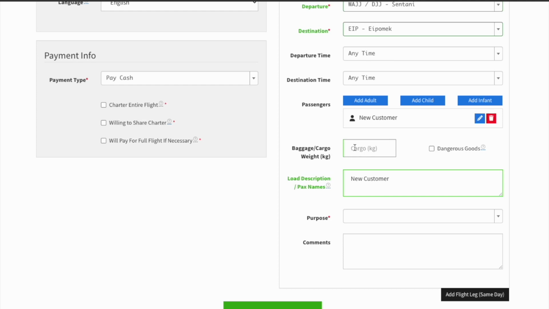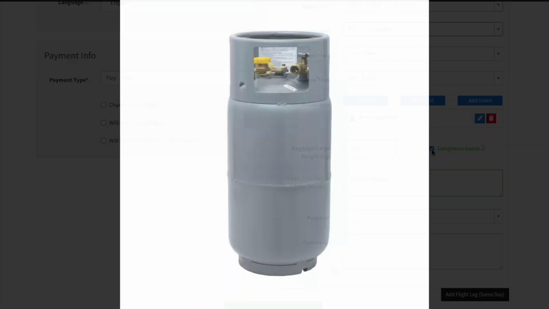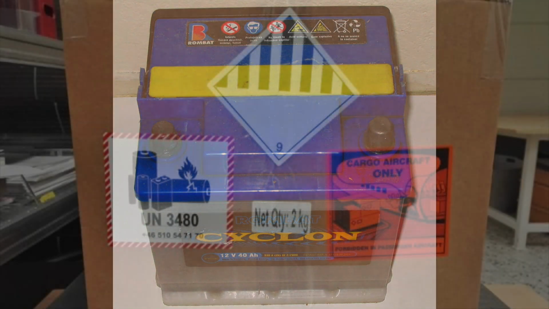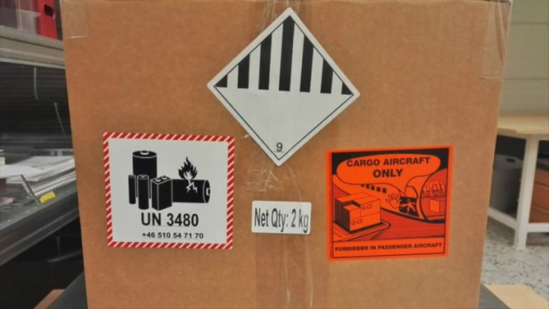Enter the cargo you expect to carry. Your best estimate is okay. Check the Dangerous Goods box if you plan to carry dangerous goods such as flammable or corrosive cargo. Your service provider will advise and/or help you with approved quantities and proper packaging and handling.